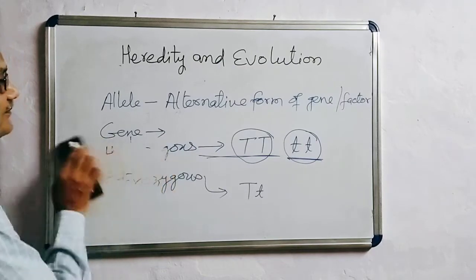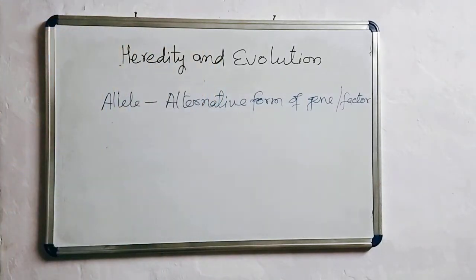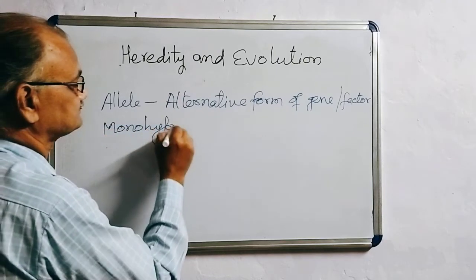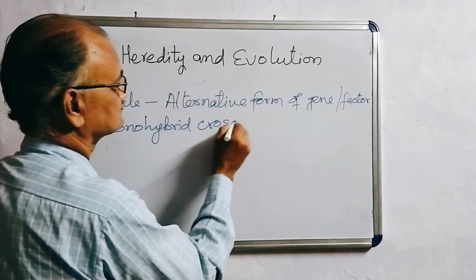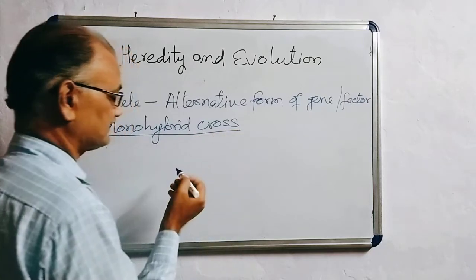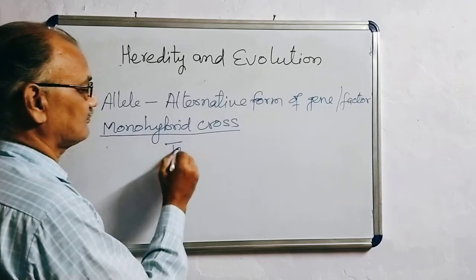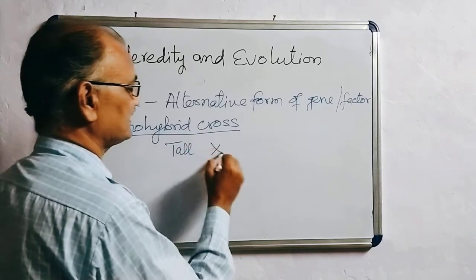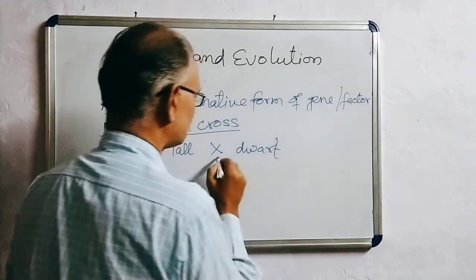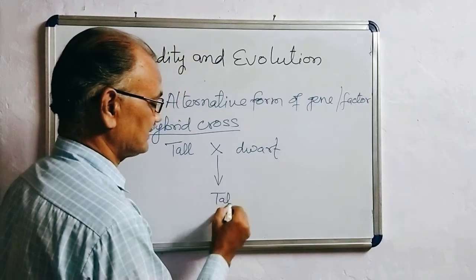The next one is monohybrid cross. Monohybrid cross is the type of cross where the parents differ in a single pair of contrasting traits. For example, when one trait, one character is taken in the parental type, tall is crossed with dwarf. The offspring which will be produced will be tall.